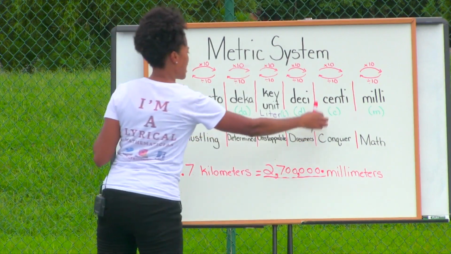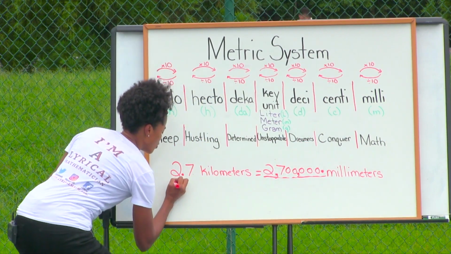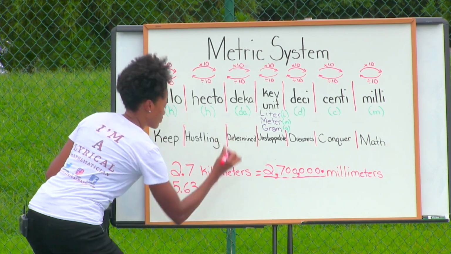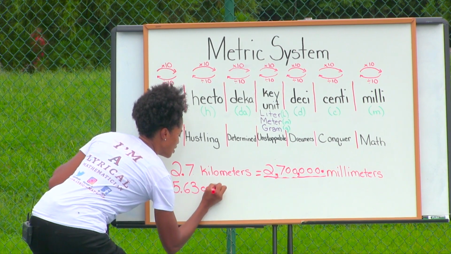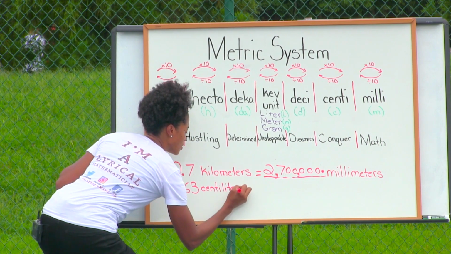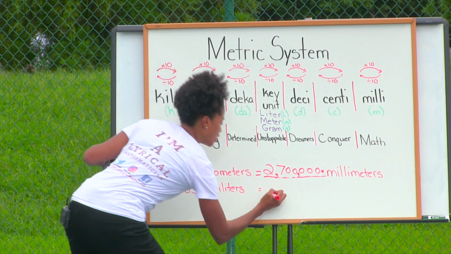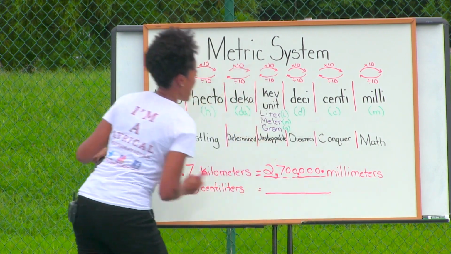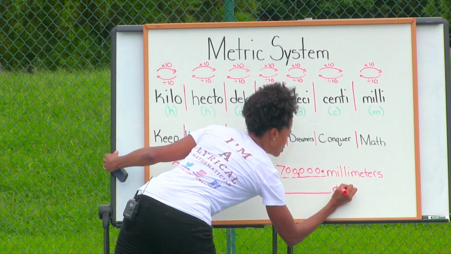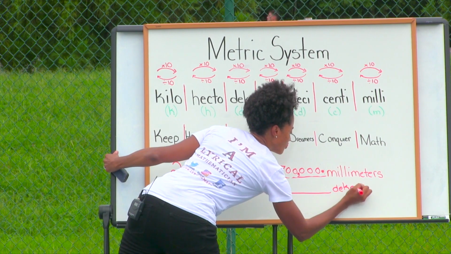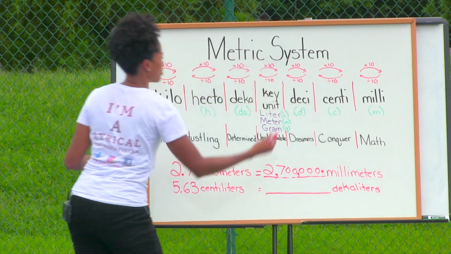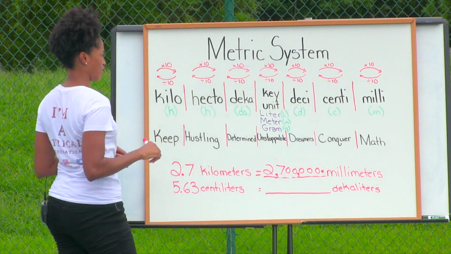Let's imagine we have, let's say, 5 63/100ths centi, and I'm going to change the key unit to liters. All right, and we want to figure out how many deciliters that will be equal to. All right, so in this case, we're moving our decimal to the left. So we think about that.